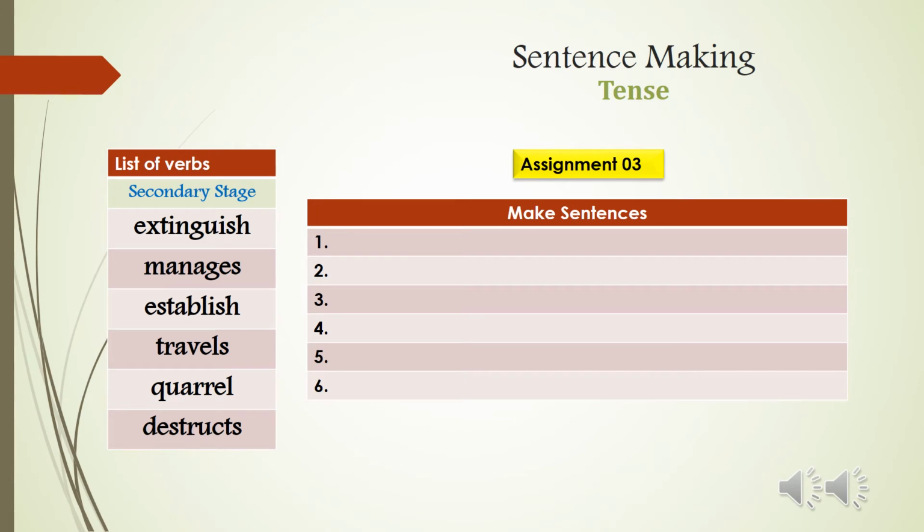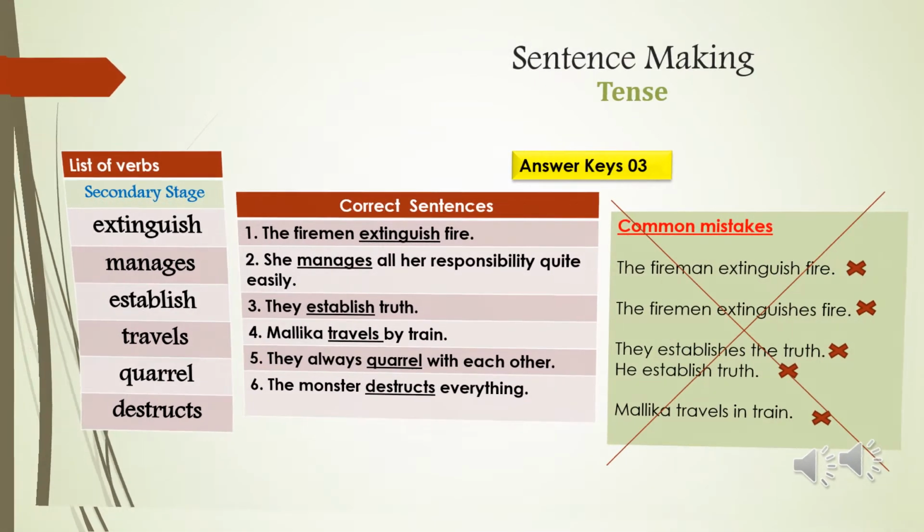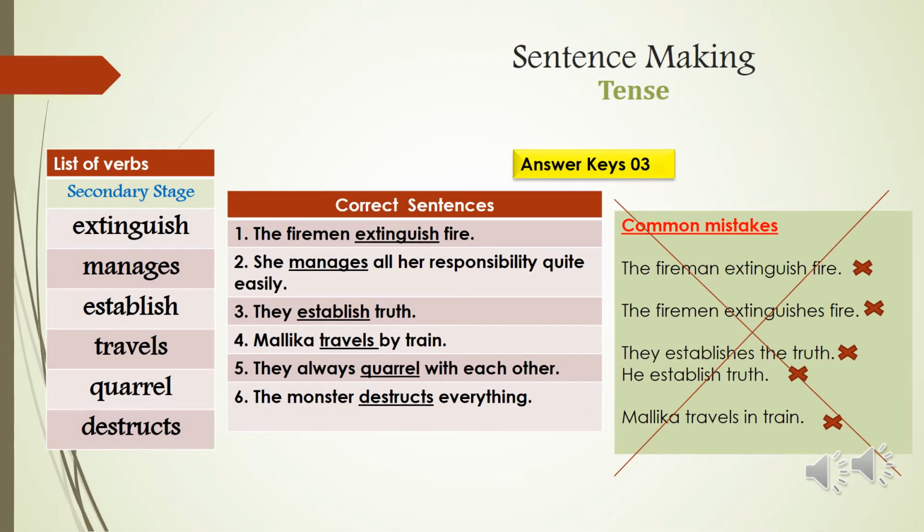Assignment 3. Make sentences for secondary level students with the verbs extinguish, manages, establish, travels, quarrel and destructs. I have given you a list of sample sentences, and now let us discuss the common mistakes.